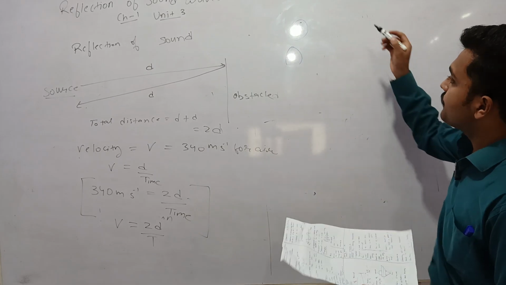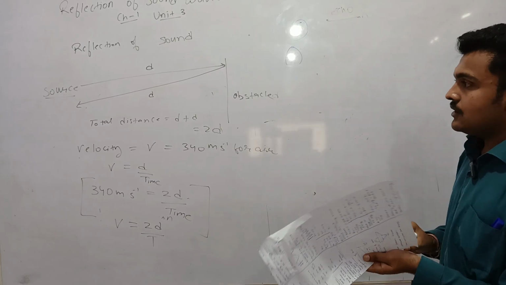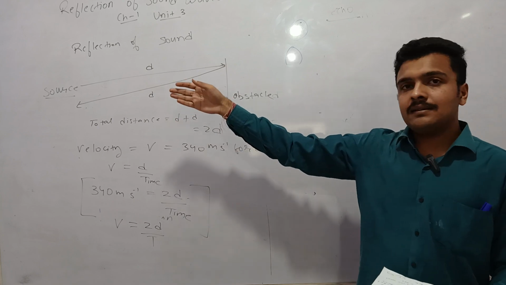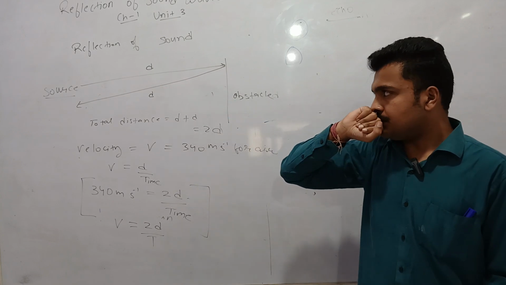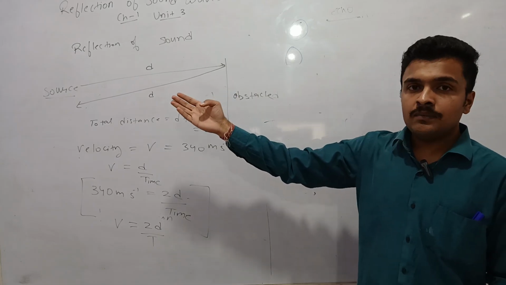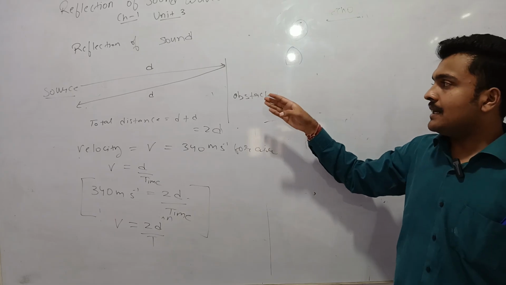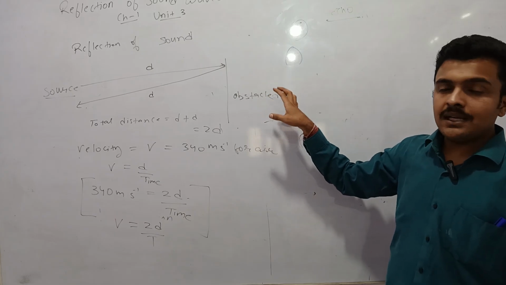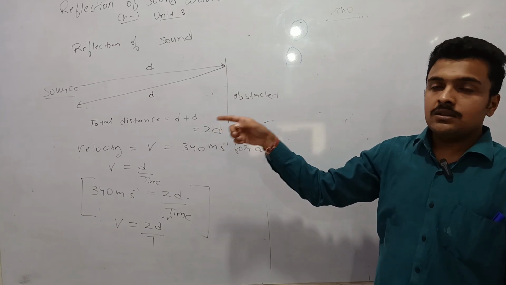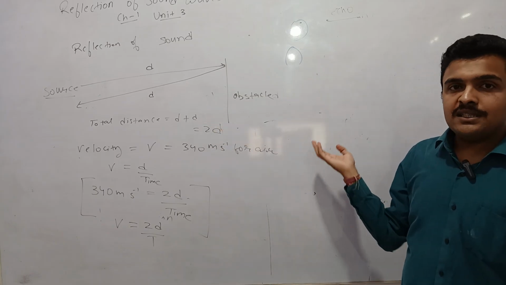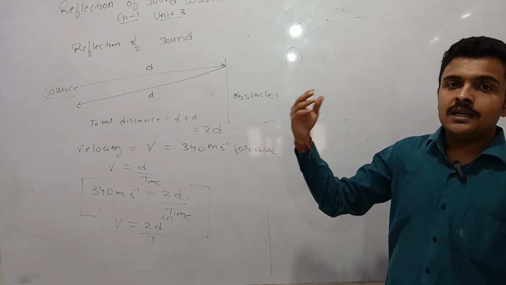Suppose a person is standing, the person is the source of the sound, and he produces sound, and that sound after traveling a certain distance gets reflected by an obstacle, and the sound reaches back to the ears of the person who has produced it.